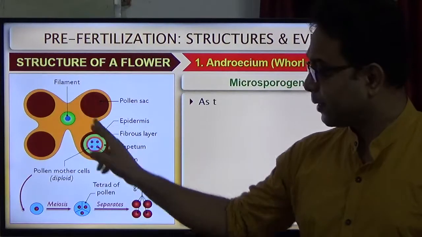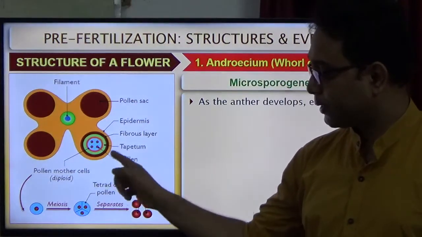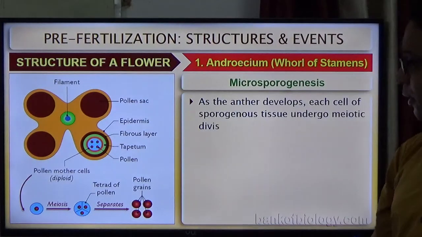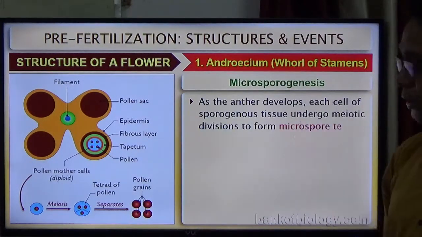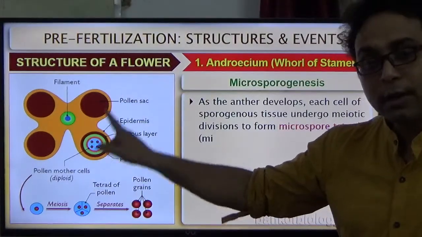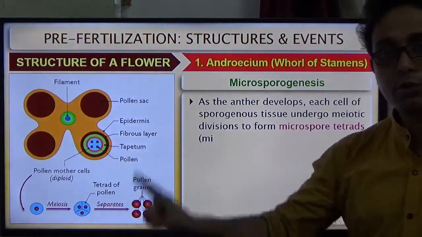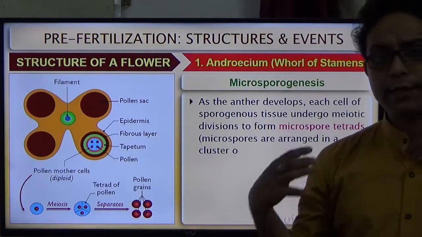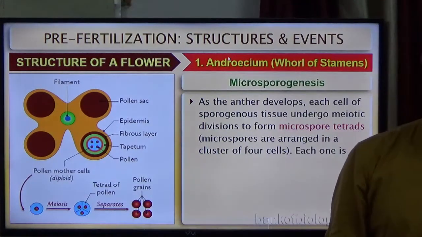Pollen sac. Here are the four layers, with the tapetum as the innermost layer, and as the anther develops, each cell of the sporogenous tissue has the power to develop pollen grains. But what type of cell division is involved?